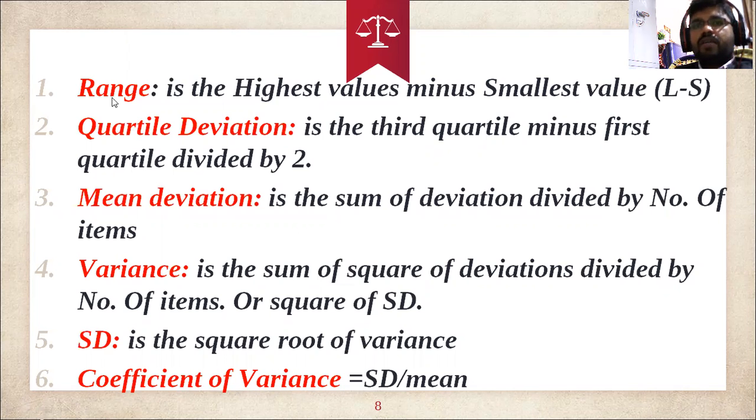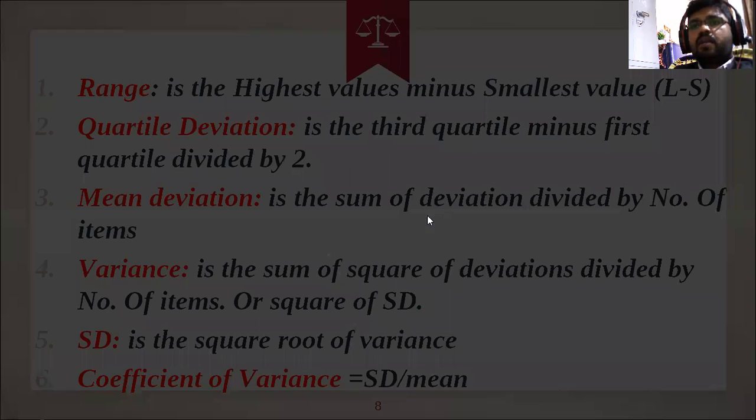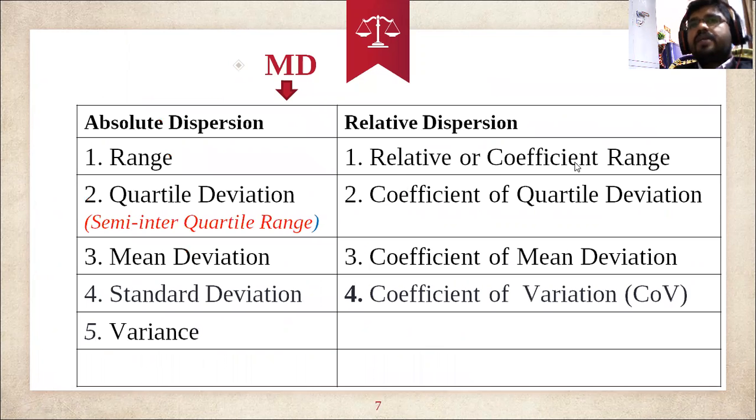So here we have discussed six measures, but coming to the coefficient of range, it is nothing but L minus S divided by L plus S. We can come to know how much the range is in terms of percentage. For example, I told you that the range is the highest value minus the lowest value, or largest value minus smallest value.